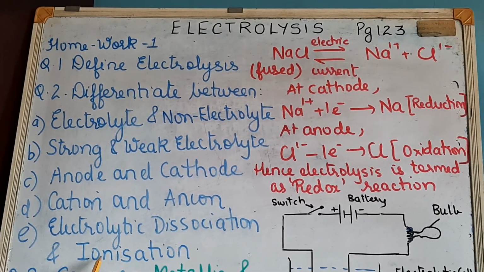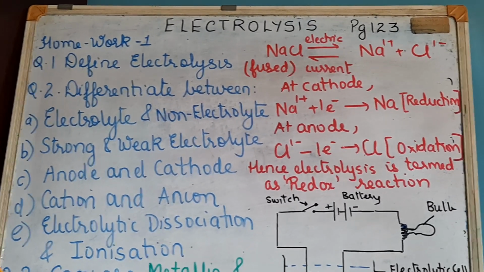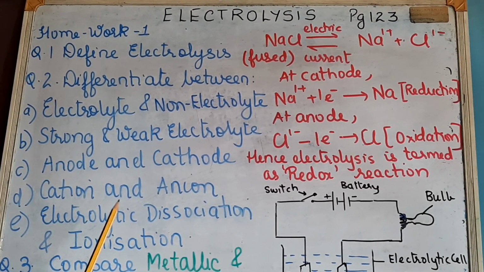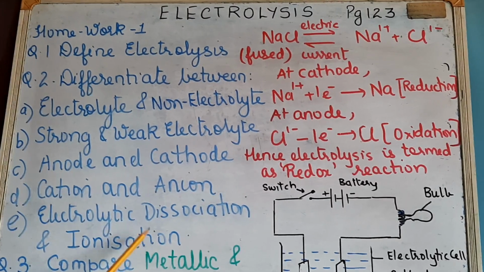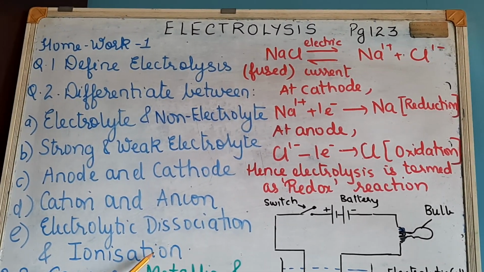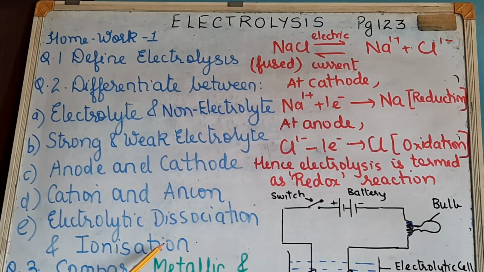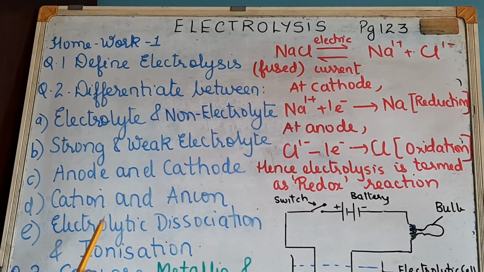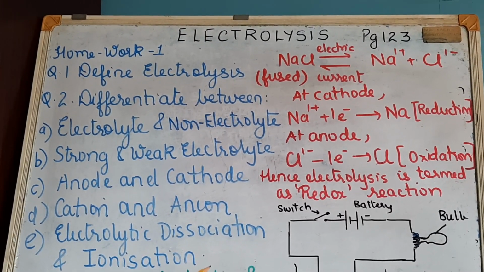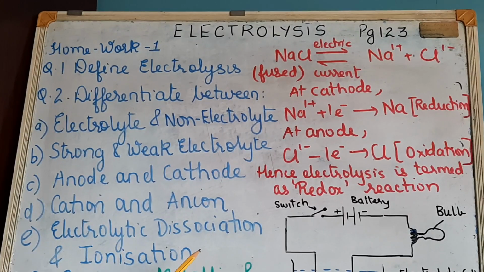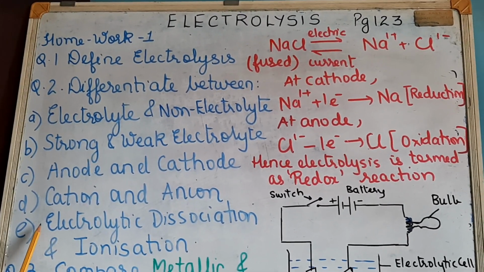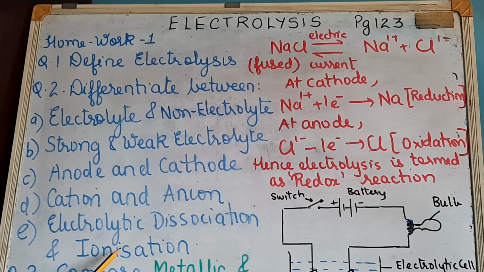And ionization takes place in covalent compounds. So it is first the formation of the ions and then their separation. Okay, like HCl. HCl is formed by the sharing of electrons. So it is a covalent molecule, so it doesn't exist as ions. Only when you put it in water, first ions will be formed and then they will be separated because of the high dielectric constant of water. Okay, all this we have already discussed, but this is again important. Okay, electrolytic dissociation and ionization.